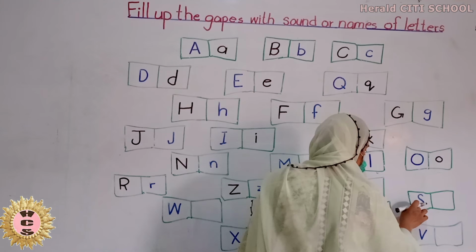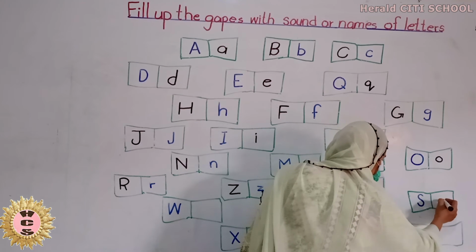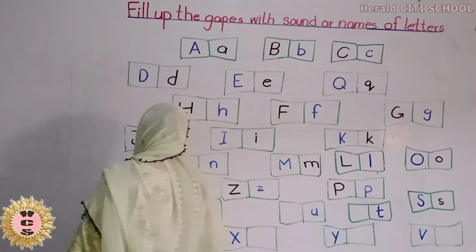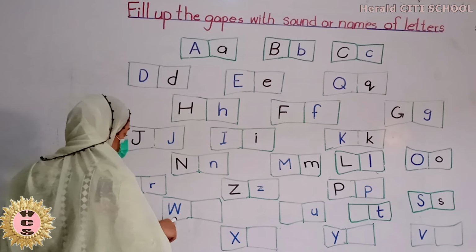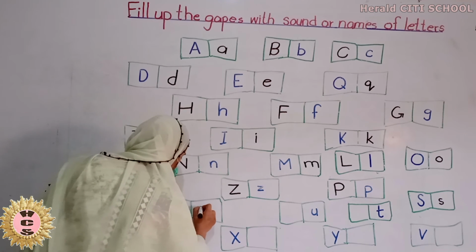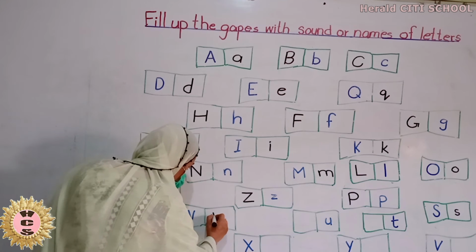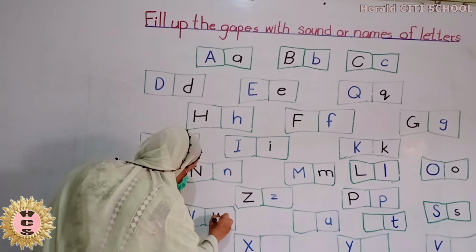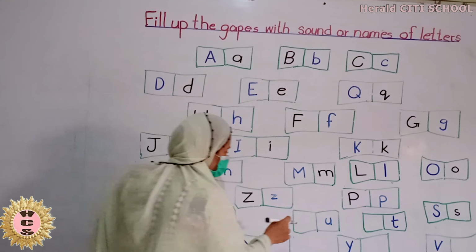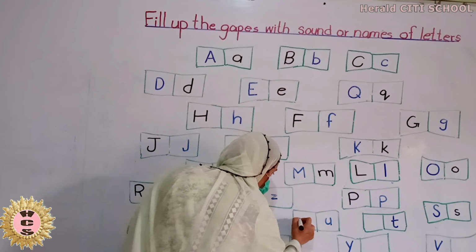Which letter is this? S. And the sound of S is S. This is W. The sound of W is V. This is A. And the name of A is U.